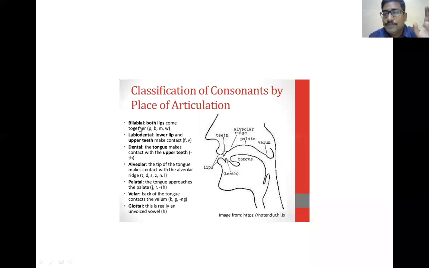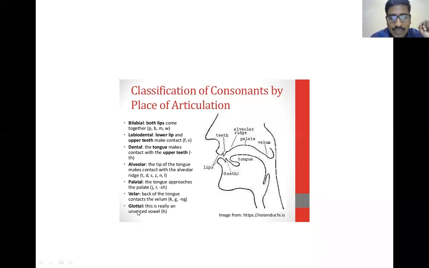The bilabial lips will create the sounds P, B, M, W. The labiodental, the lower lip and upper teeth, will create F and V. Dental: the tongue makes contact with the upper teeth and creates the TH sound. Alveolar: the tip of the tongue makes contact with the alveolar ridge and produces sounds like T, D, S, Z, N, L. Palatal: the tongue touches the palate and creates the sounds J, R, S, H.